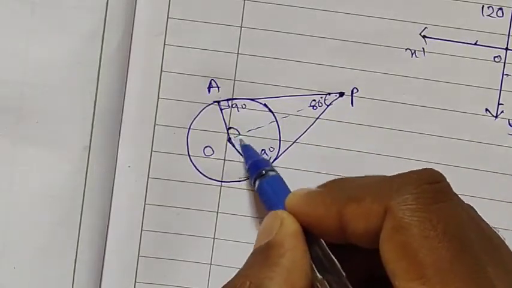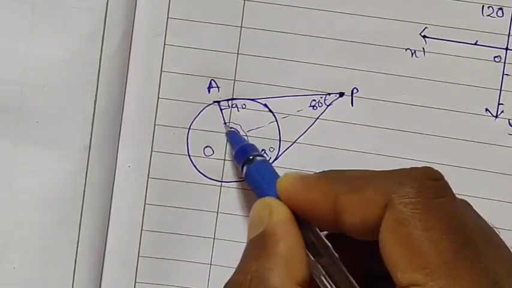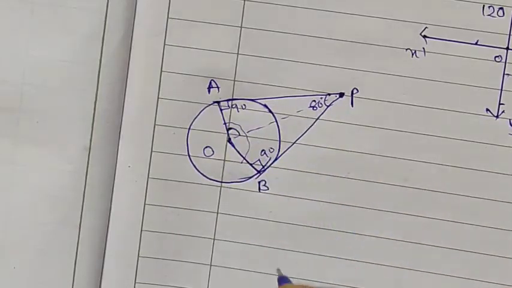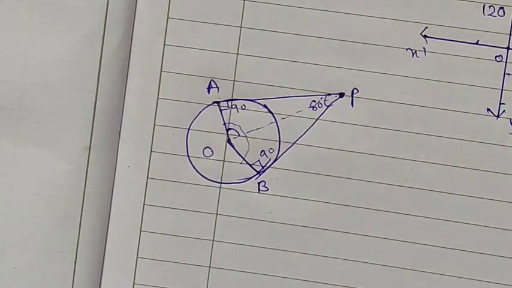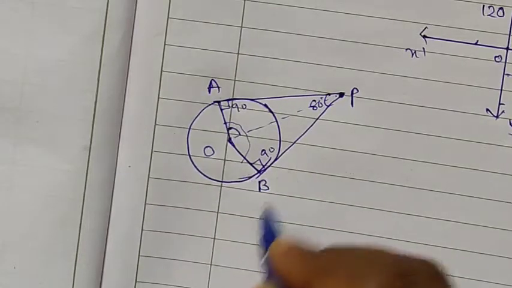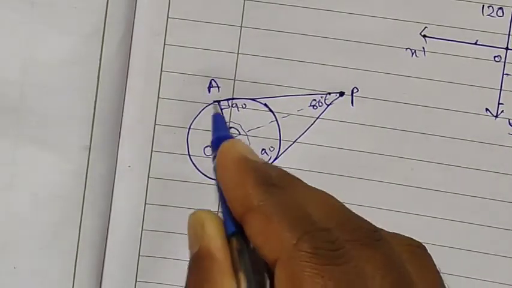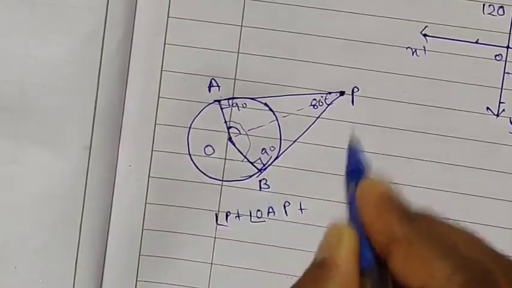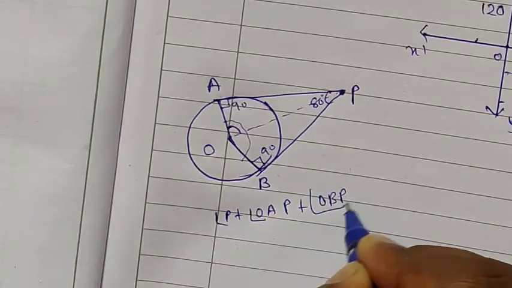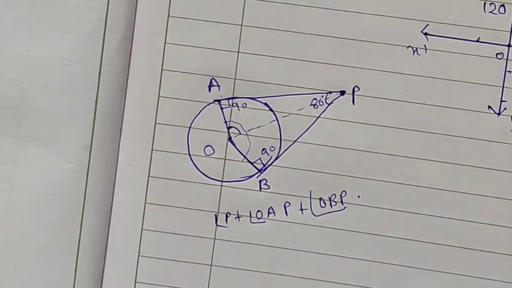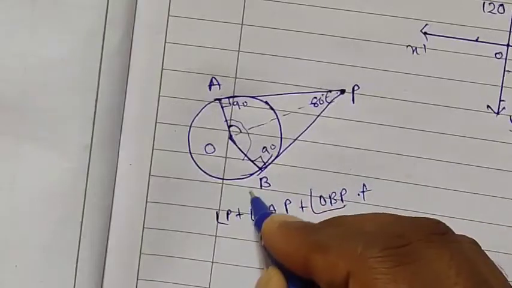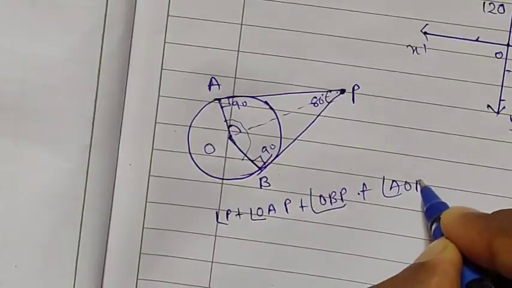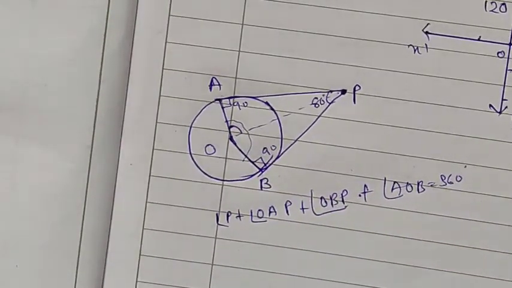So I will first find out the total angle AOB. Since this is a quadrilateral, the sum of all angles is 360 degrees. Therefore angle P plus angle OAP plus angle OBP plus the middle angle, that is AOB, is equal to 360 degrees.